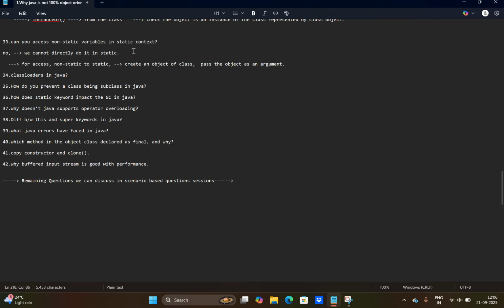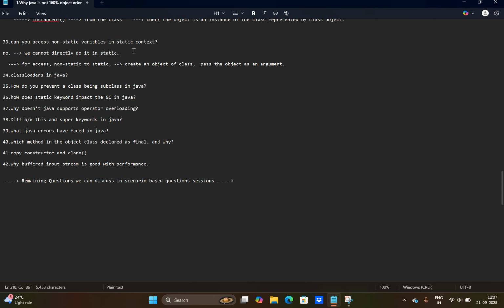What Java errors have I faced in Java? In development, there are many errors we can see, like arithmetic errors, stack overflow, out of memory error, index out of bounds, interrupted exception error. Many exceptions will occur when we are developing any project. If there is any no class found, or no such method defined, then errors like that will be shown.